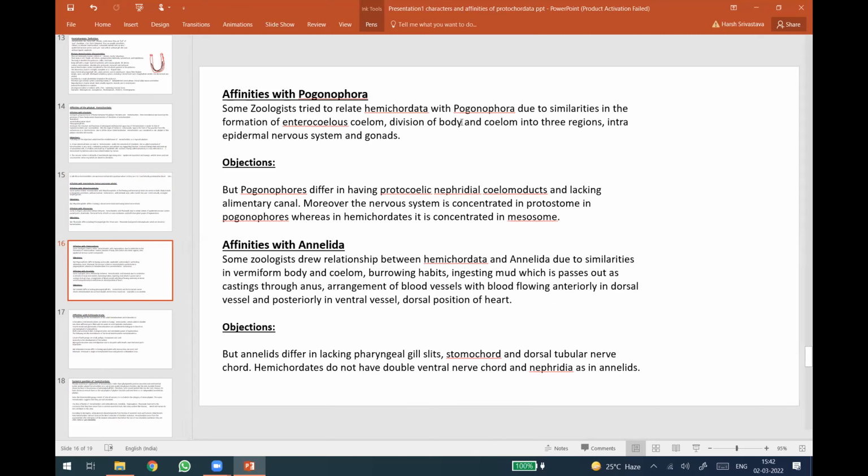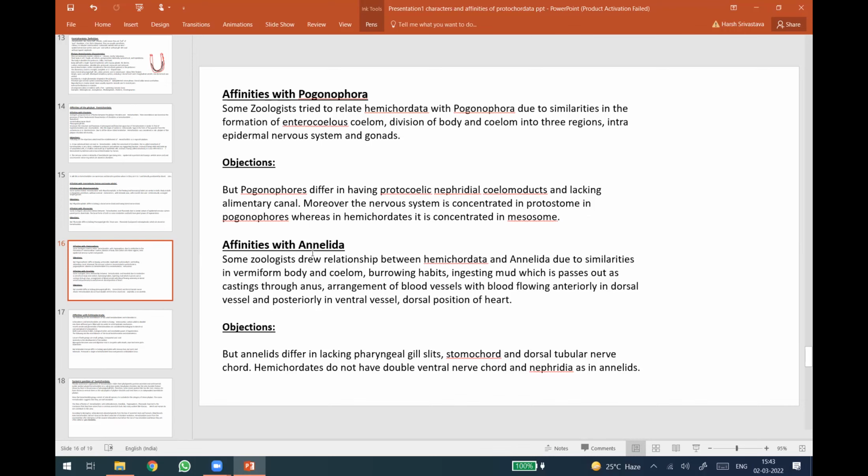Some scientists relate Hemichordata with Pogonophora due to similarities in formation of enterocoelous coelom, division of body and coelom into 3 regions, and intraepidermal nervous system. But the dissimilarities were that pogonophores differ in having protocoelic nephridial coelom ducts and lacking an alimentary canal. Moreover, the nervous system is concentrated in the protosome in pogonophores, whereas in Hemichordata it is concentrated in the mesosome.